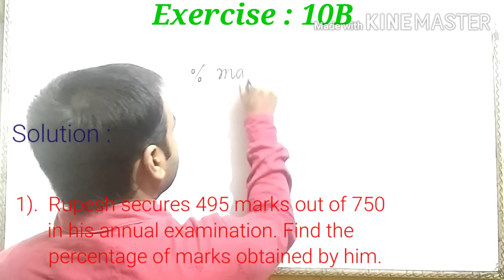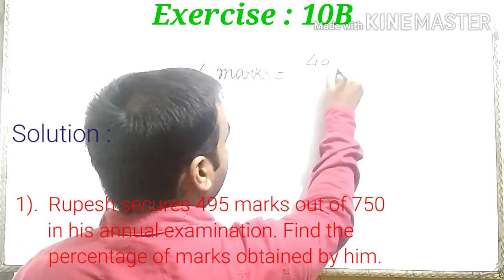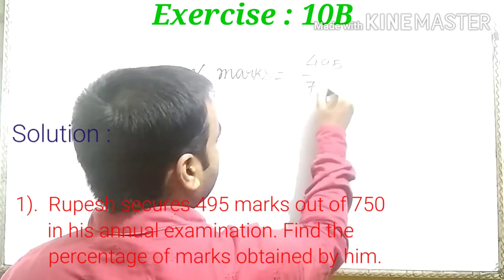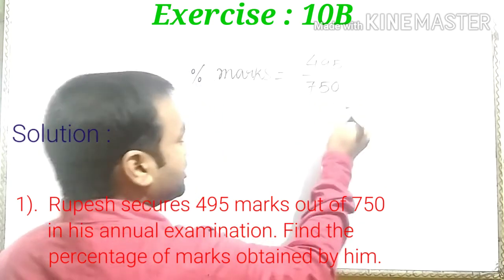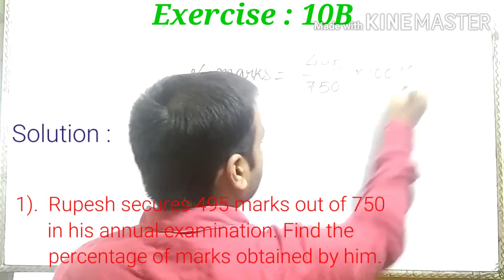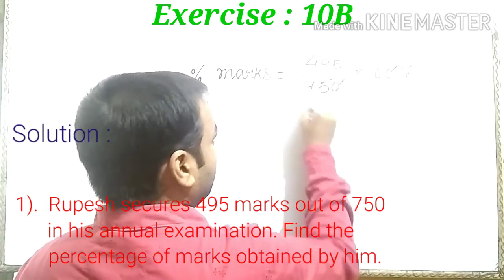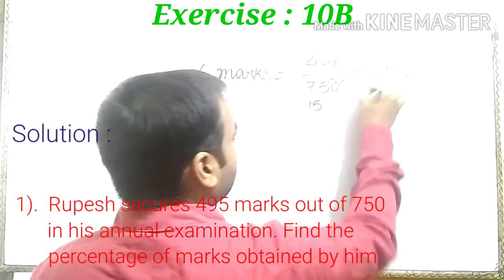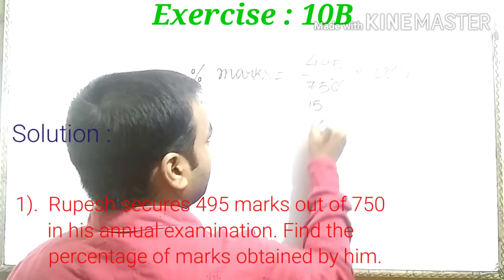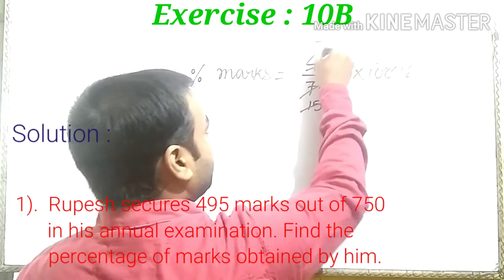The percentage marks is equal to 495 upon 750. To convert into percentage, multiply by 100 and put the sign of percentage. The zeros cancel out. 15 5s are 75, 25 is 10. Divide by 15: 15 3s are 45.